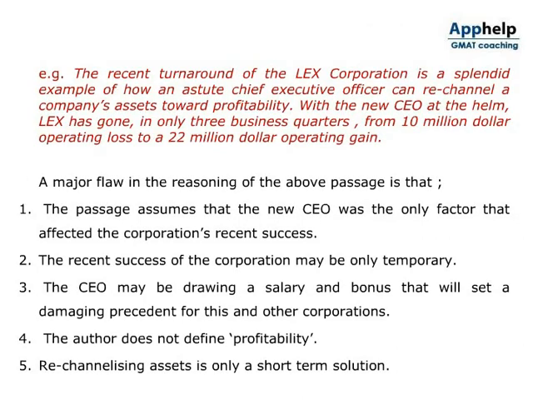For example, the recent turnaround of the Lex Corporation is a splendid example of how an astute chief executive officer can rechannel a company's assets toward profitability. With the new CEO at the helm, Lex has gone, in only 3 business quarters, from a $10 million operating loss to a $22 million operating gain. A major flaw in the reasoning of the above passage is that the passage assumes that the new CEO was the only factor that affected the corporation's recent success.